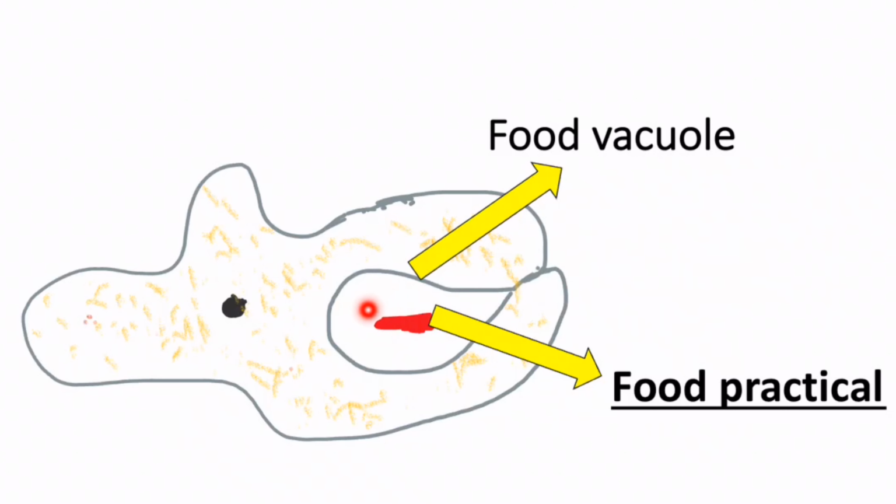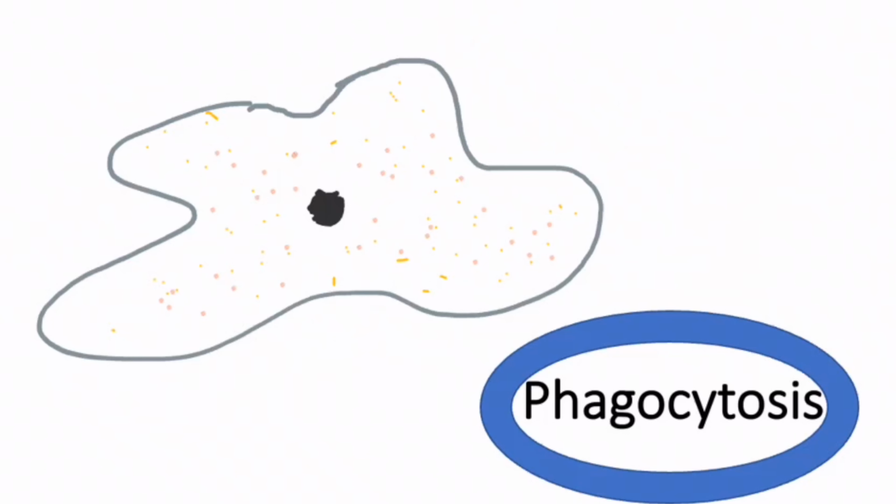So the food particles will be inside the food vacuole. Next, digestion will take place, everything inside the food vacuole. Whatever substance is required will be taken by the amoeba, and then the food vacuole will go next to the cell membrane and whatever is unwanted will be given out of the cell. In this way, the digestion will take place in amoeba. The process by which digestion takes place in amoeba is known as phagocytosis.